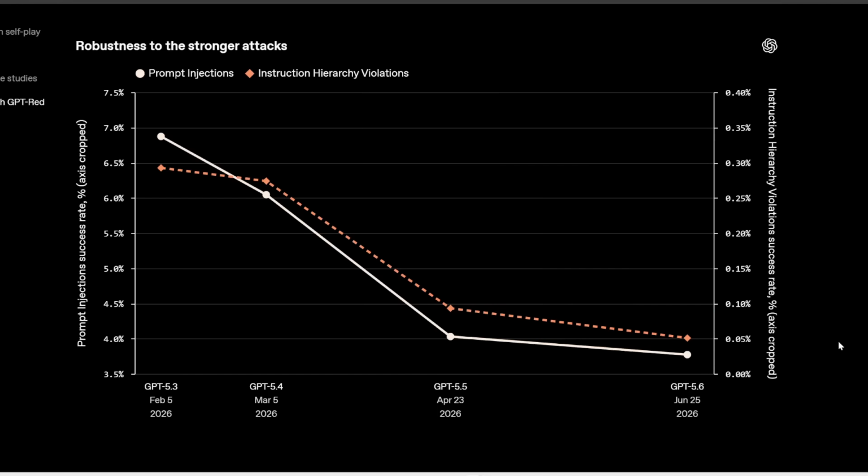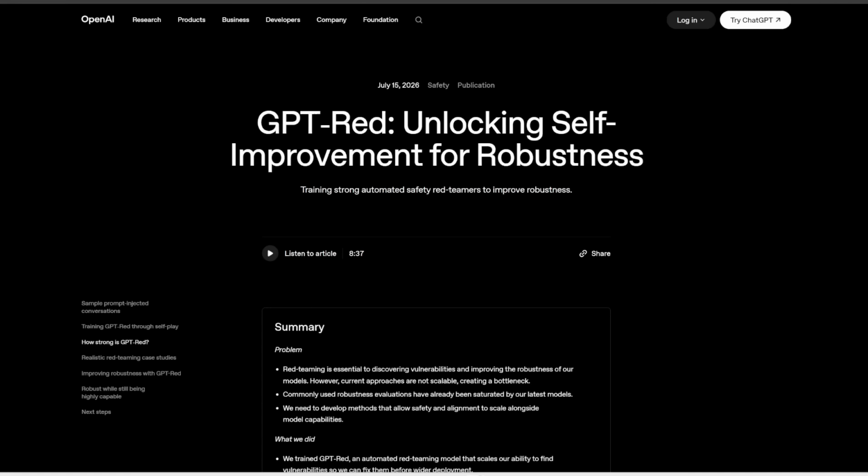So obviously, GPT Red is quite dangerous. This is a model that intentionally looks for ways to attack existing models, so this is going to remain internal. We're not going to have access to GPT Red. But the big idea here is that AI models can now help improve not only the intelligence of future models, but also their security. If you're interested in reading further, I'll link to this main page in the description below.